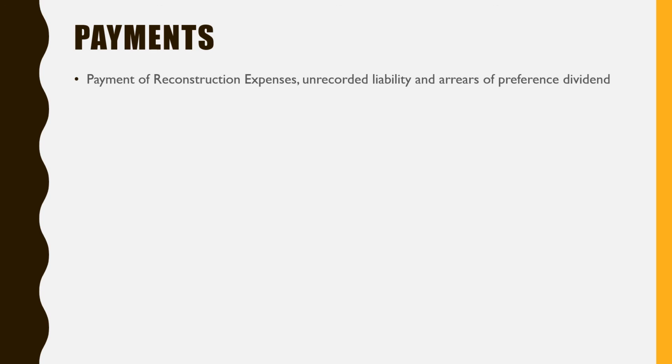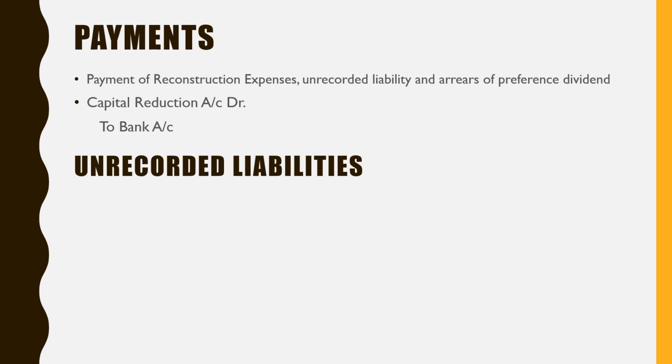Such liability also can be paid. Arrears of preference dividend can be paid. So what is the journal entry for this? Capital reduction account debit to bank account. It is a single entry. So if reconstruction expenses are paid, same entry. For unrecorded liability settled, same entry. Arrears of preference dividend paid, the same entry will be there.